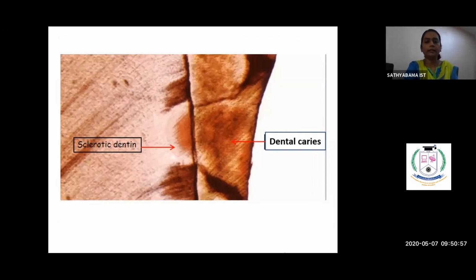This is again a picture showing enamel. This portion is enamel and this portion is dentin. Here there is dental caries which has affected this ground section. The dental caries is involved in the enamel, almost nearing the dentin, and the brown area here is the dental caries involving the dentin. You could see a whitish area, which is nothing but sclerotic dentin. This whitish area follows the contour of your dental caries. By that, we can identify this is the sclerotic dentin and this is the normal dentin.